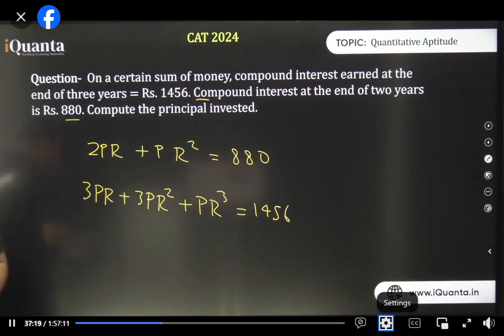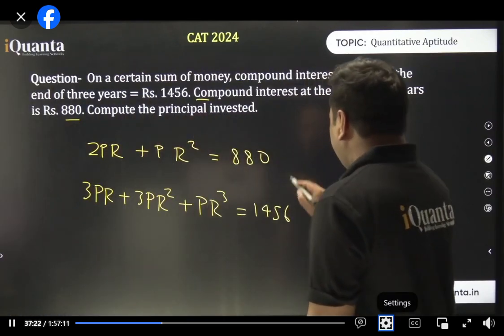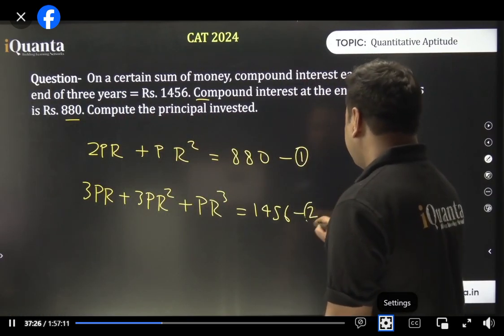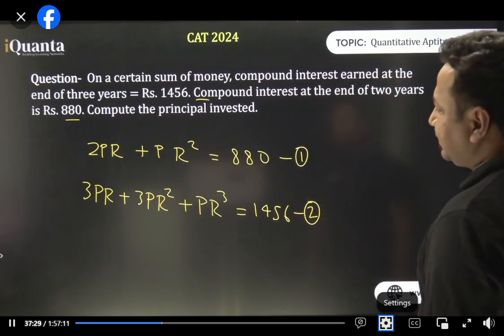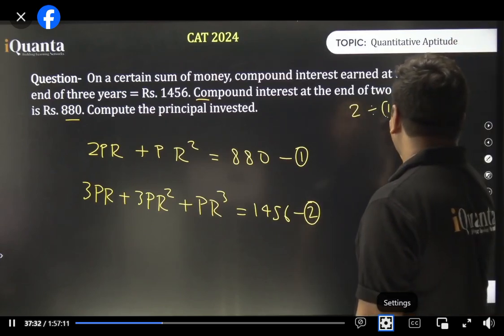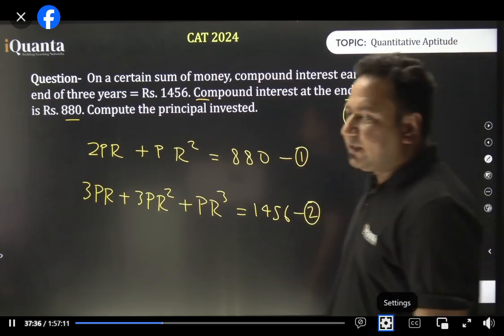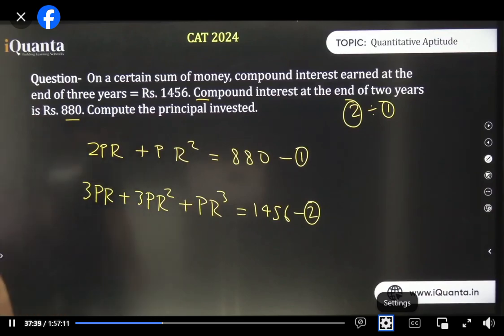All right. Equation solve problem aa rahi hai. Yeah, I know. So let this be equation number 1 and let this be equation number 2. We can do that. And let me divide equation 2 by equation 1. On dividing, what do we get? Let us divide this. Divide करें?